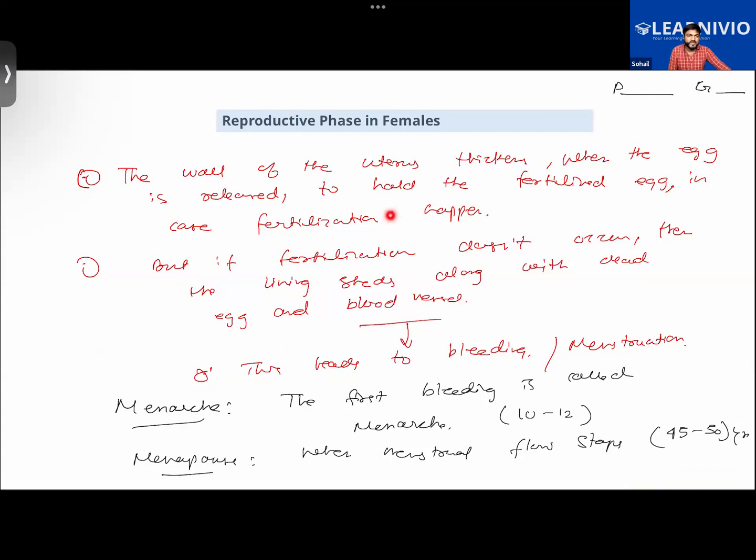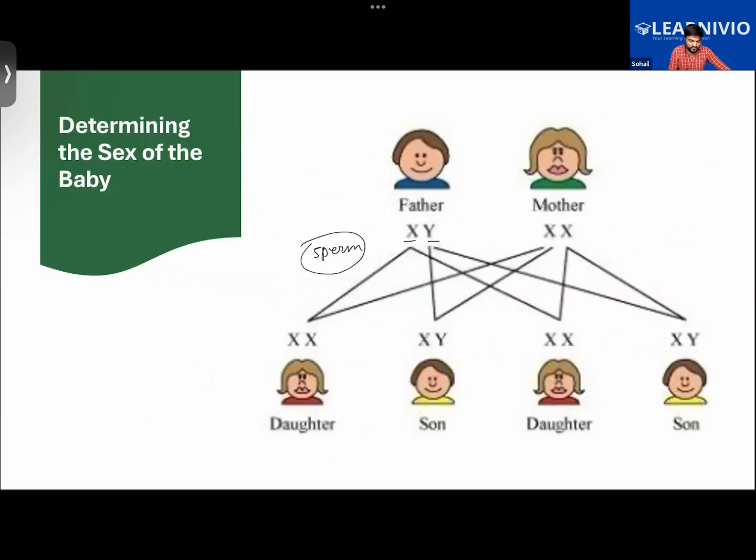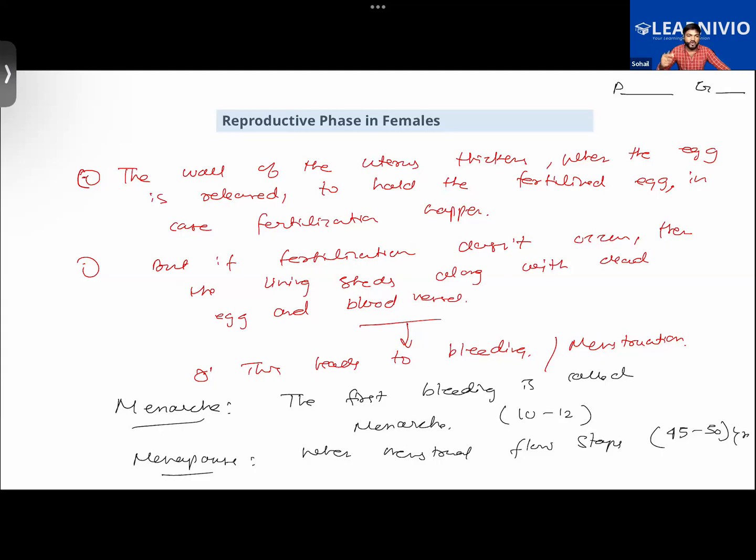We did learn that when the ovum is released, the wall of the uterus thickens so that in case fertilization takes place, the fertilized egg would be embedded in the wall of the uterus, and from there it will be receiving nutrition. But if the fertilization does not occur, the lining will be shed. The ovum will die.